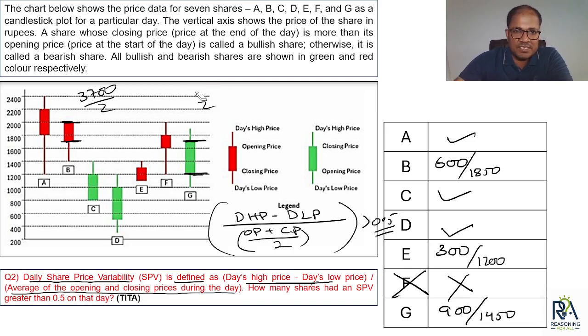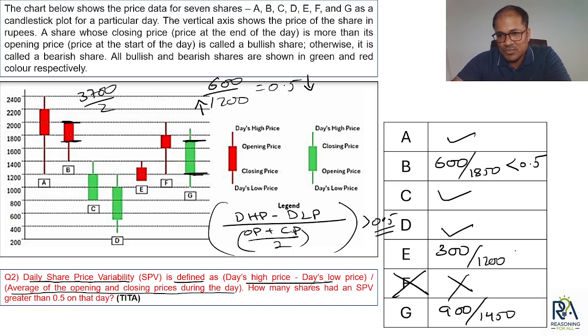So let's quickly find out. The first fraction is 600. 600 upon 1200 would have been equal to 0.5. But here the actual denominator is more than 1200. That means the fractional value will reduce, so it will be less than 0.5. Then 300 by 1200, I don't need to do the calculation. It is 1 by 4. 1 by 4 means what? It is 0.25, which is already less than 0.5. So I don't need to do the calculation for that.